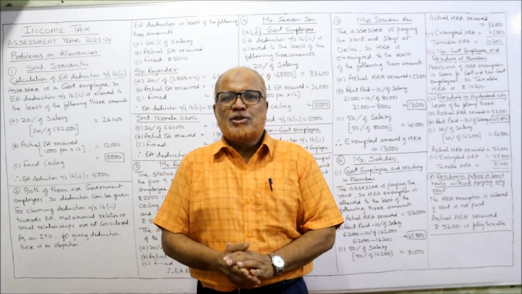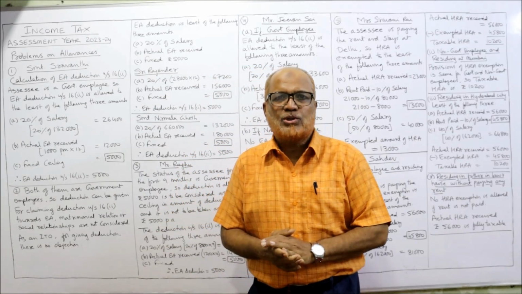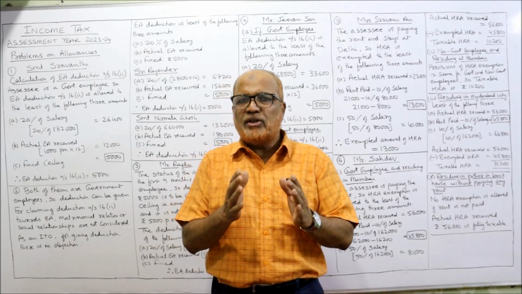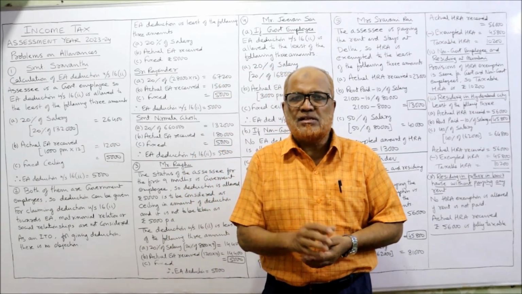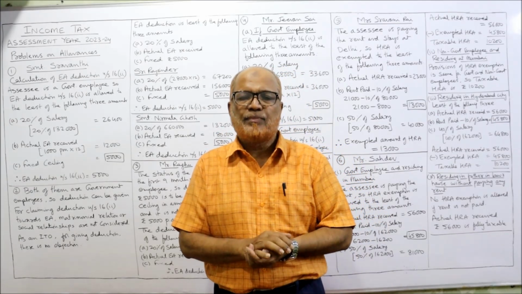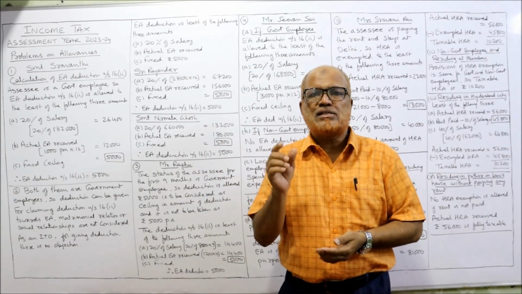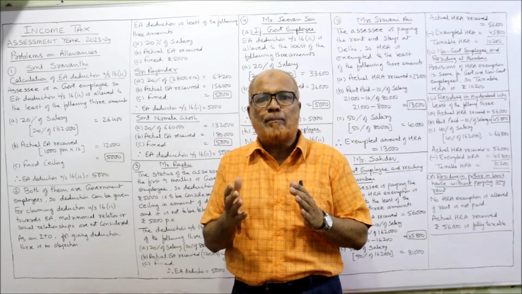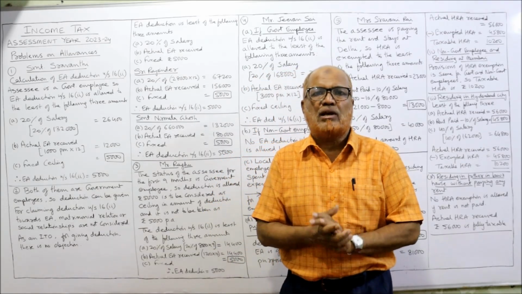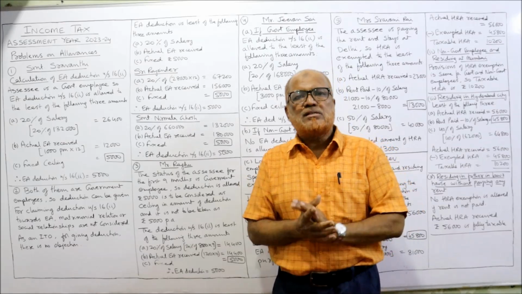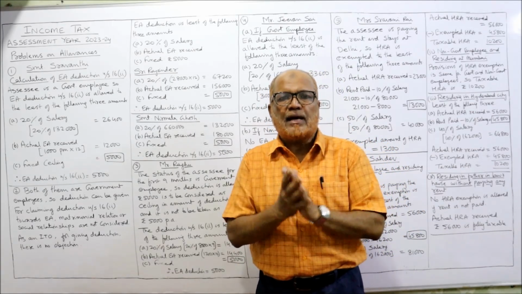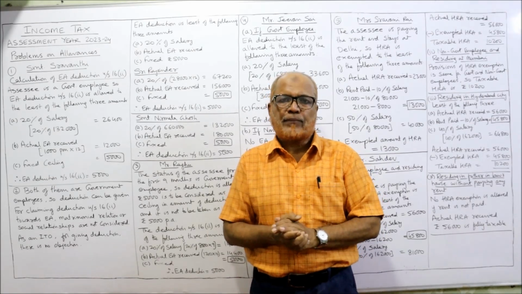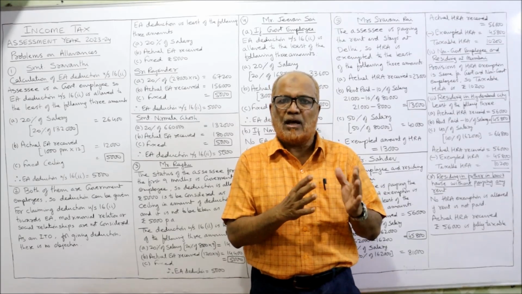I'm Hasham. In the last two videos I have explained the allowances which are given by the employer to the employees. I explained the meaning of the term allowance. It's a fixed monetary benefit given by the employer to the employee for a specific purpose, like dearness allowance, house rent allowance, city compensatory allowance, medical allowance, lunch allowance, etc. And all the allowances are divided into different categories: fully taxable allowance, fully exempted allowance, and partly taxable, partly exempted allowance. All these things I have explained in the last two videos.